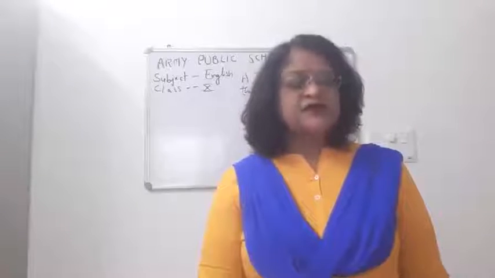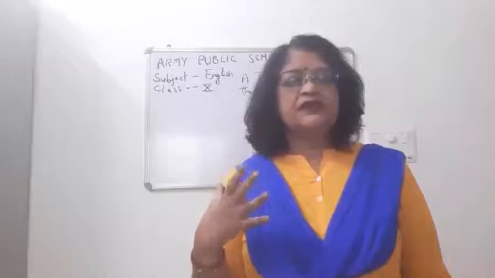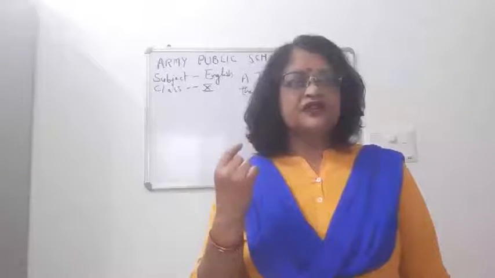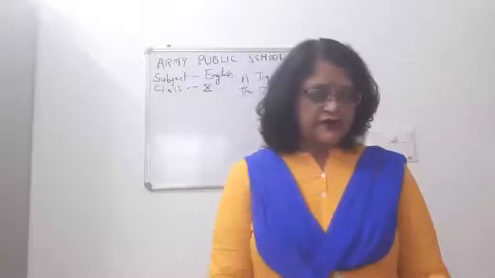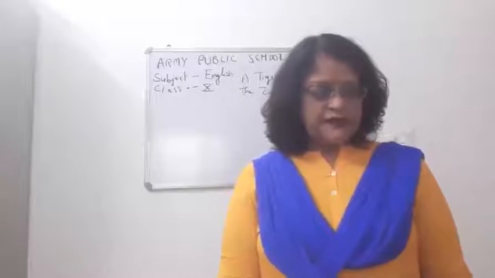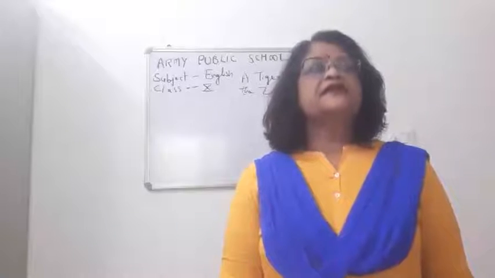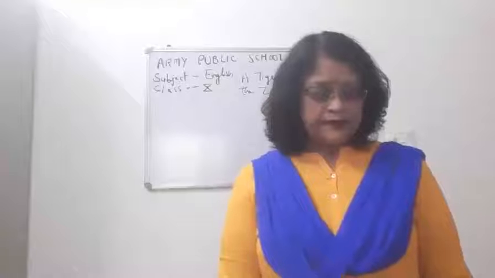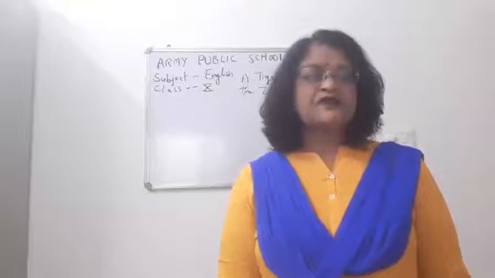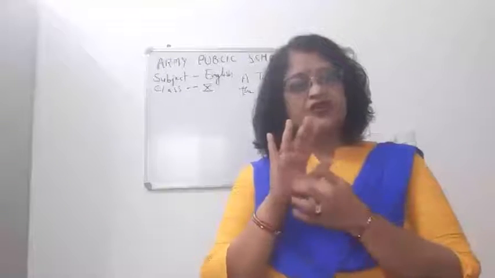And children, the stripe on his body, that means the tiger is of yellowish brown color, and the dark brown stripes are there on his body, which is quietly visible, which can be seen from the distance also. Children, the stripe also definitely is of darker color than the rest of his body. The tiger moves very softly and quietly with his pads of velvet. I told you what is pads of velvet, the lower portion of his claw.